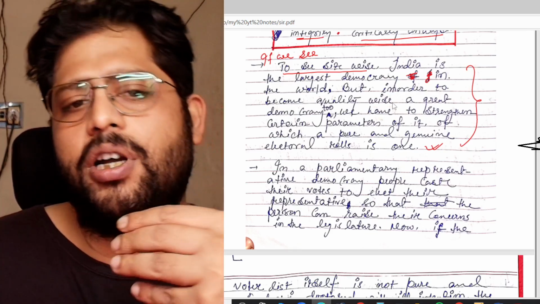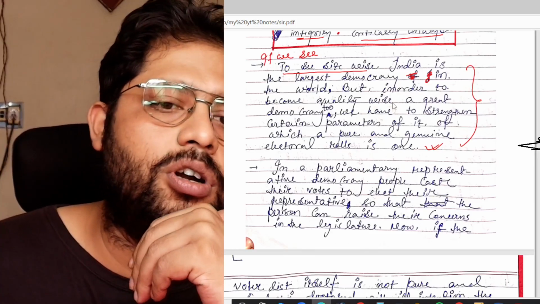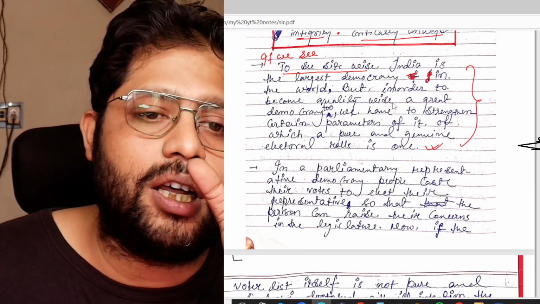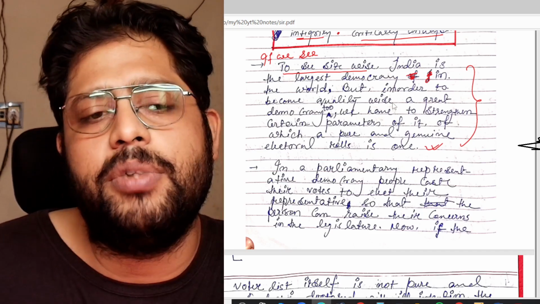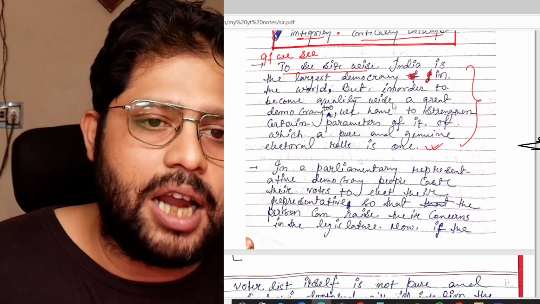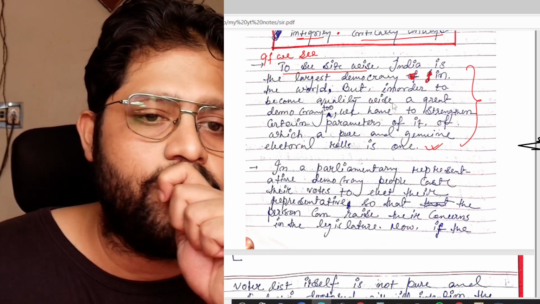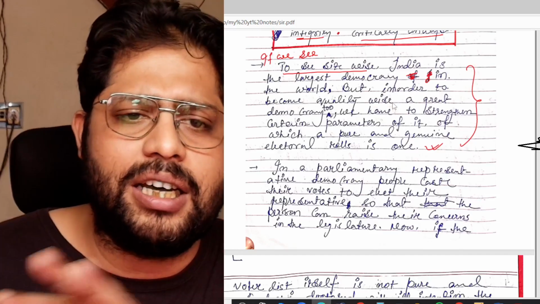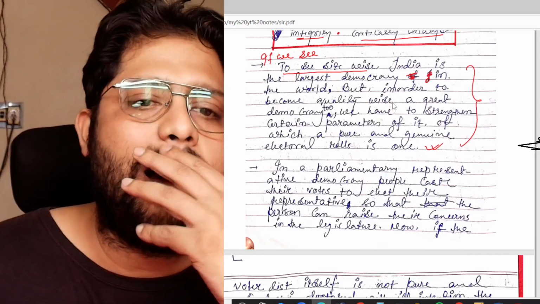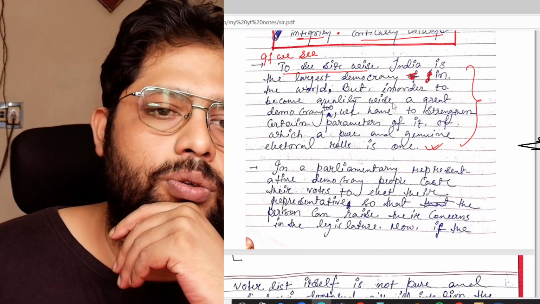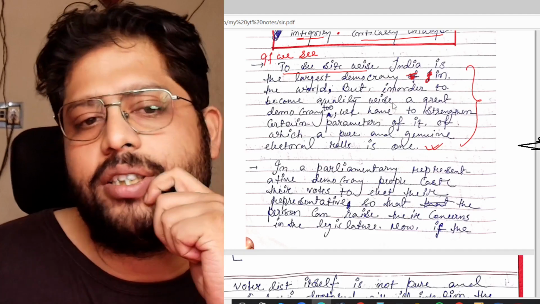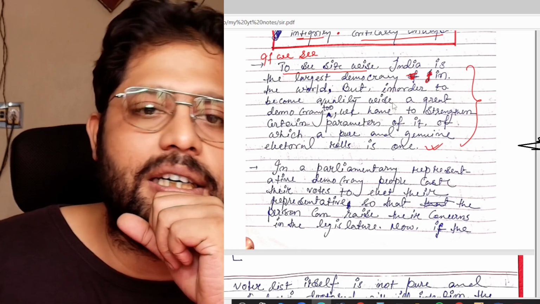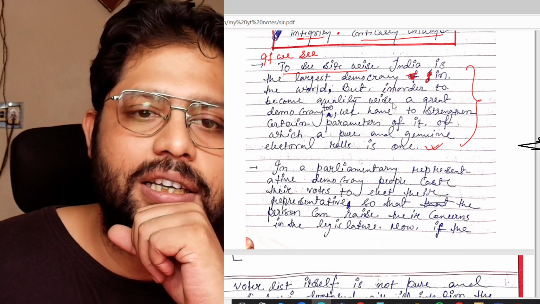There are a lot of things, because if you don't have freedom to express your thoughts, and you are always subjected to some power or the incumbent government, then you will never be able to cast your vote freely, and your democracy will not be what it is expected to be. That's why these parameters are very important to verify whether your democracy is sound or not.